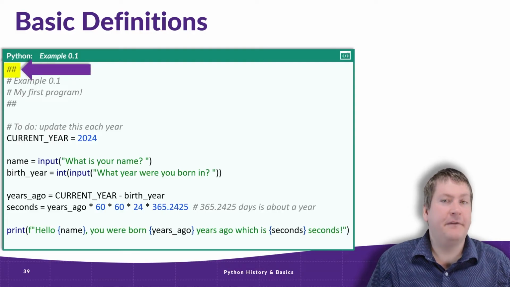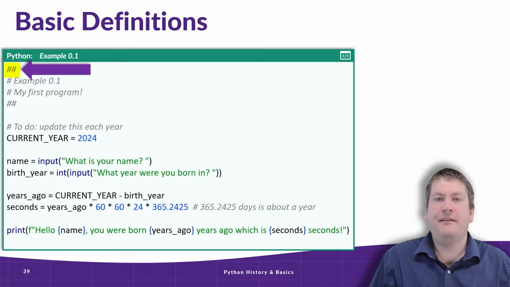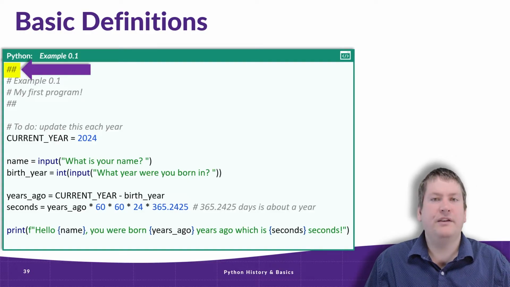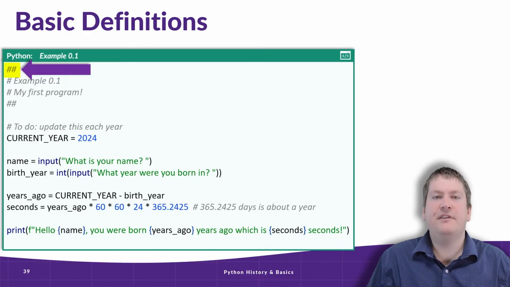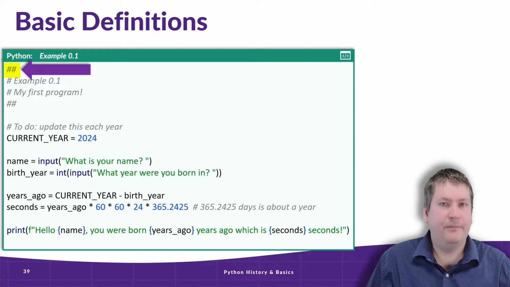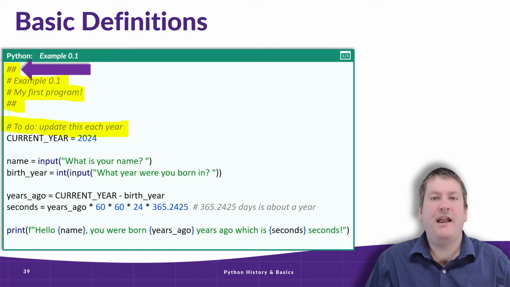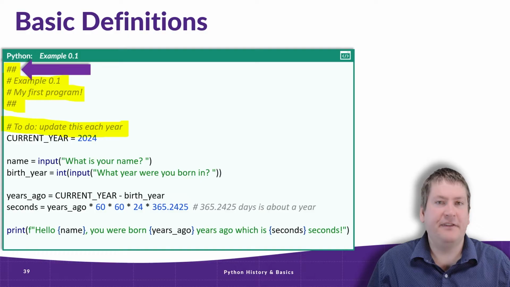Let's get started at the very top of our program. And this makes sense because, as you'll recall, programs and algorithms are executed sequentially, starting at the top, going to the bottom. And this first line that we encounter is a comment. So that means that it's ignored by the computer. We know this because they start with that hash symbol. And remember, everything after the hash symbol, at least on the same line, is ignored by the computer.